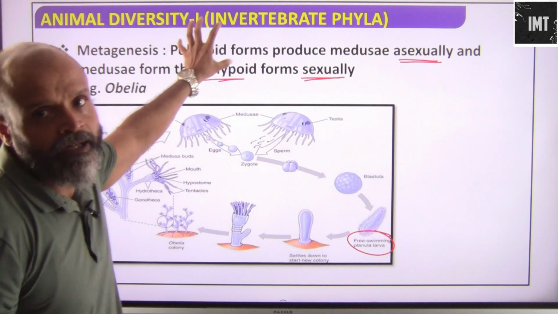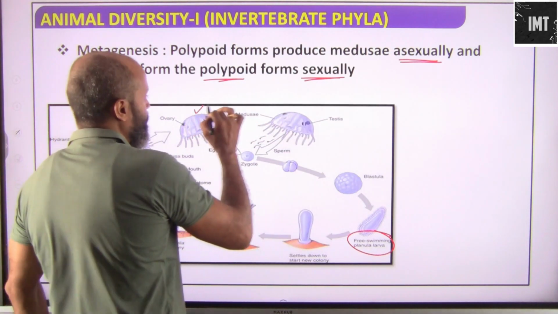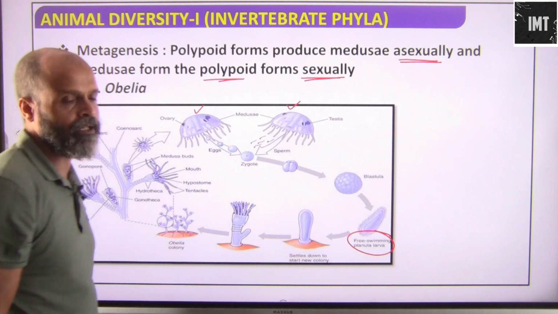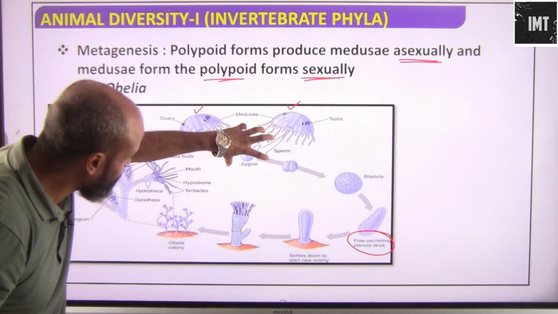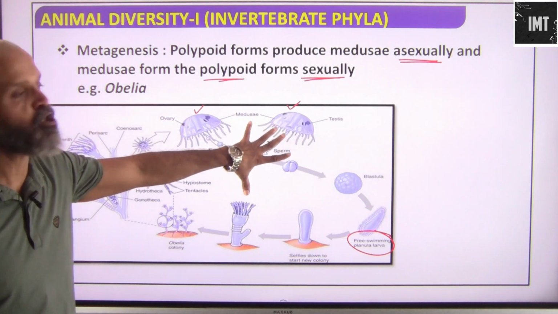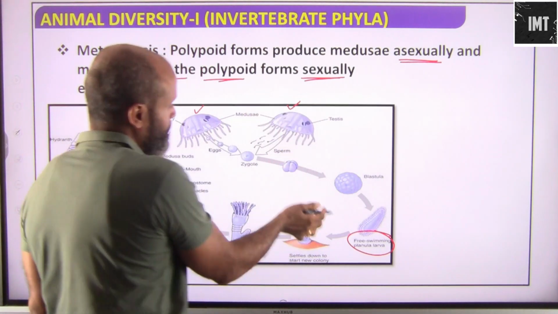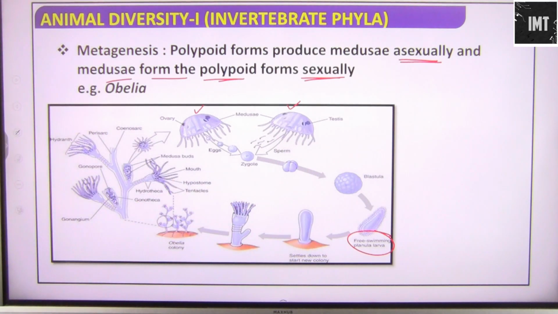So the polypoid produces medusa asexually. This form is asexual, but then the fusion of gametes happens. So this is sexual, which forms medusae again sexually, and then the entire cycle repeats itself.